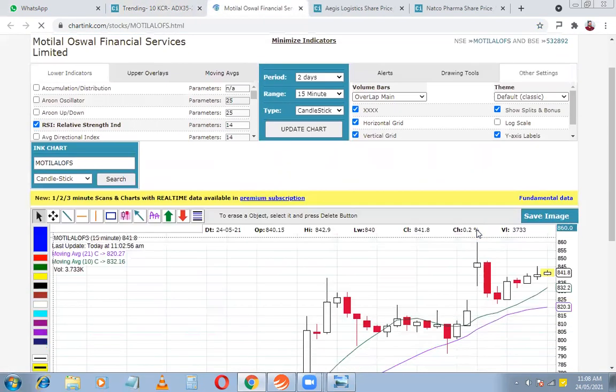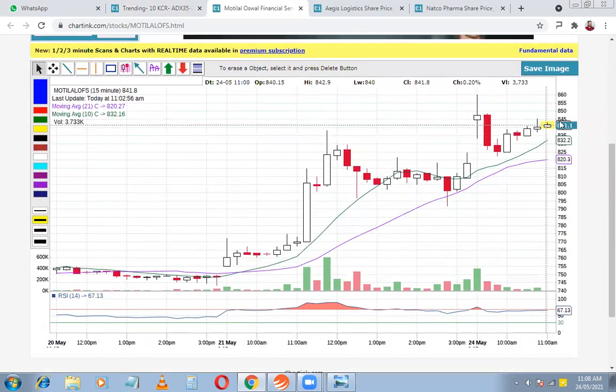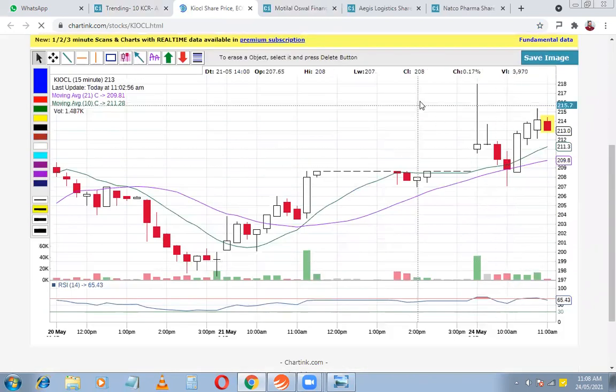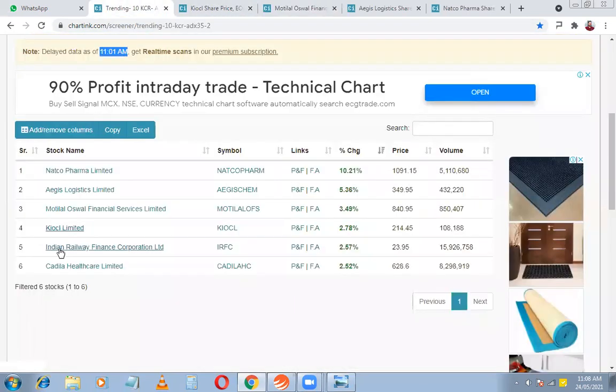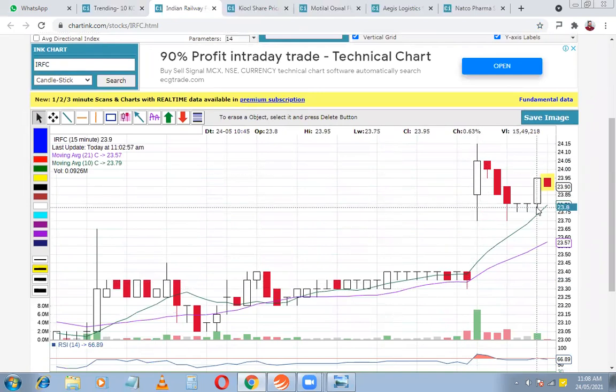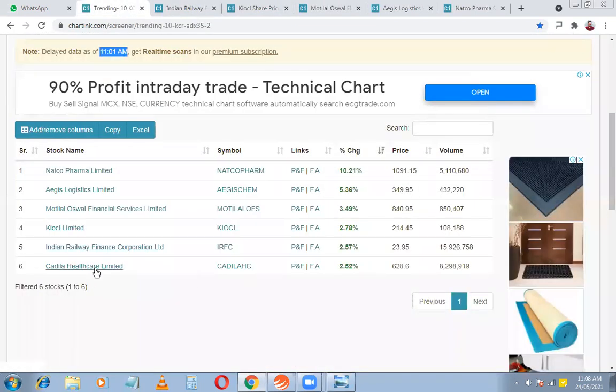Then let's check out Motilal Oswal. Again, showing some movement, but no pattern here. KIOCL, okay, nothing's happening here. IRFC, you can see sharp upward movement, sideways movement. We might get some action over here.